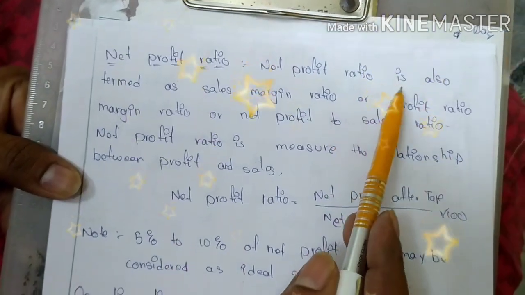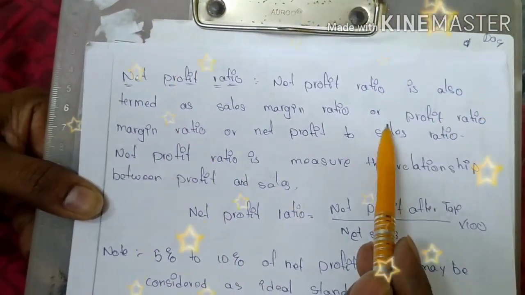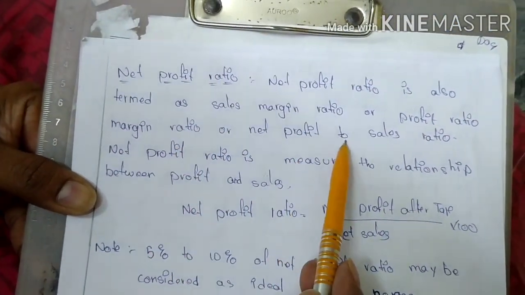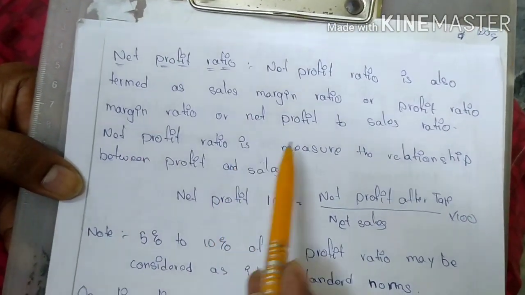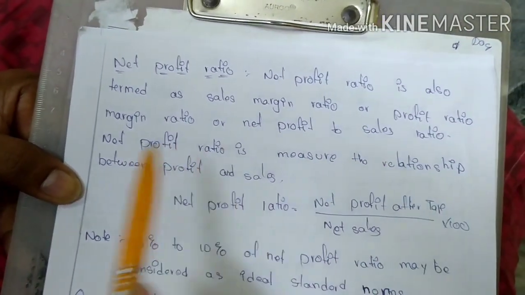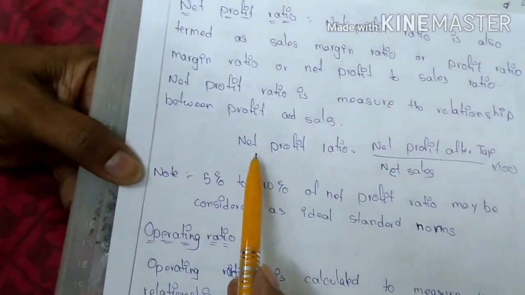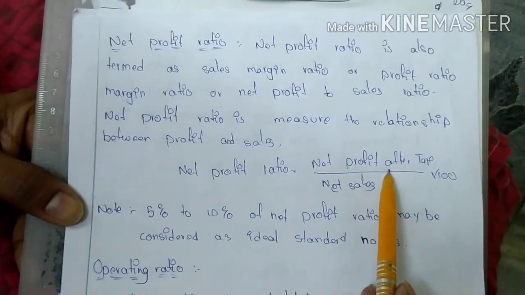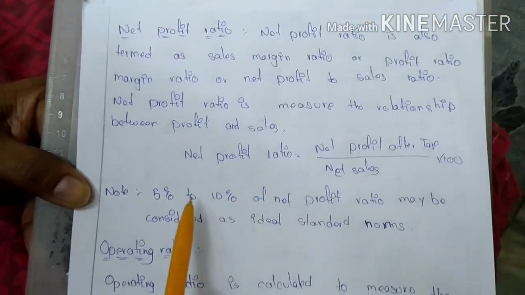Net profit ratio is also termed the sales margin ratio, profit margin ratio or net profit to sales ratio. The net profit ratio measures the relationship between profit and sales. Look at the formula: net profit ratio is equal to net profit after tax by net sales into 100.